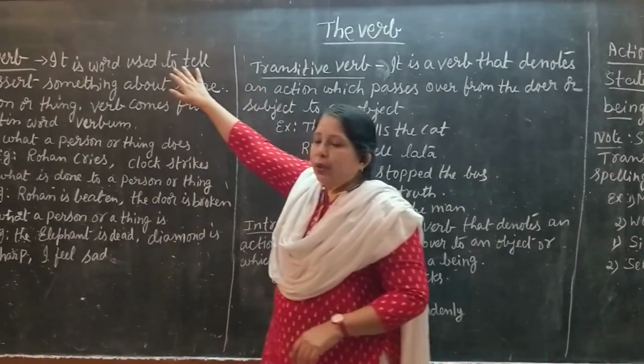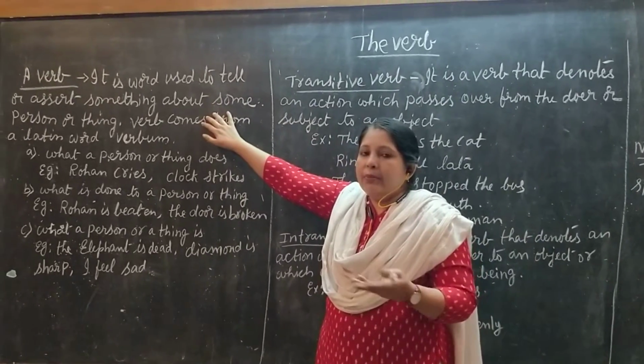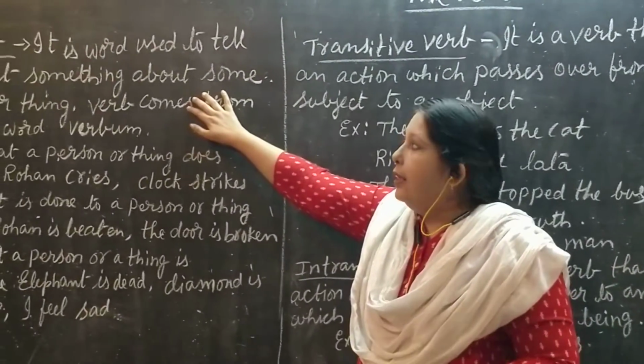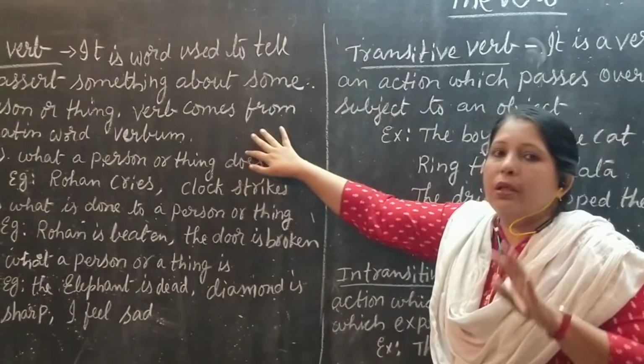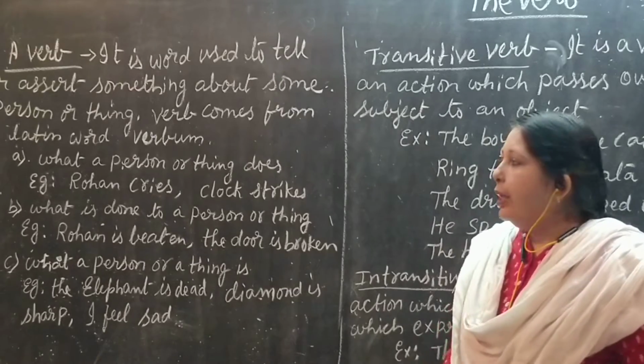This is the definition of a verb. It is a word used to tell or assert. Assert means, in a simple sentence, saying something about some person or thing. And it has come from the Latin word verbum.